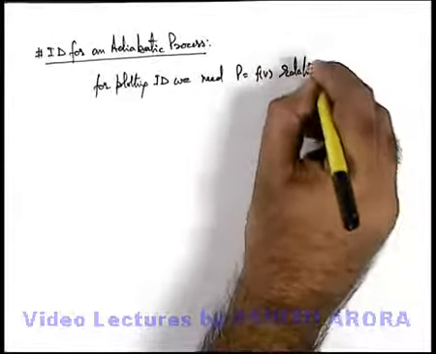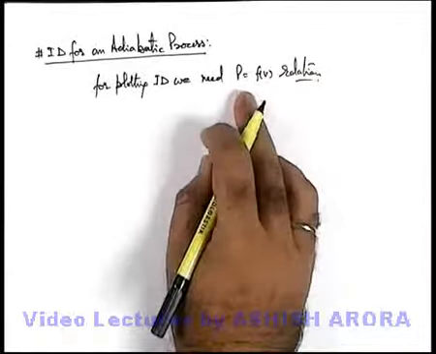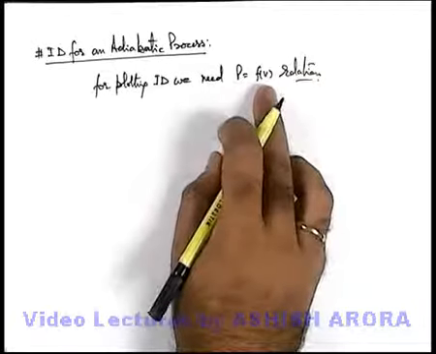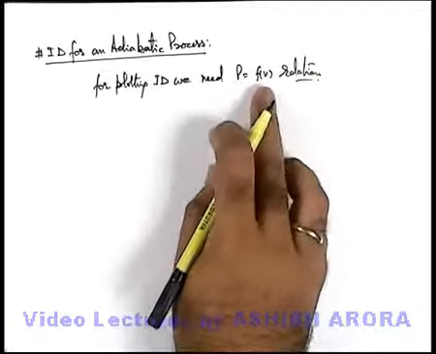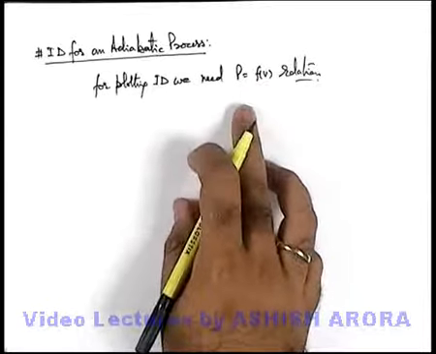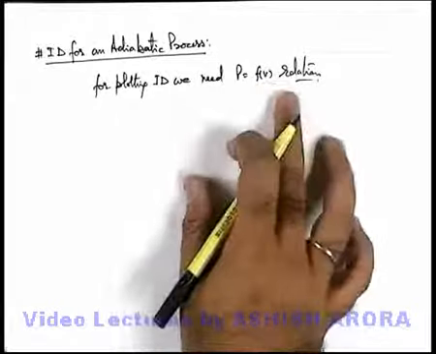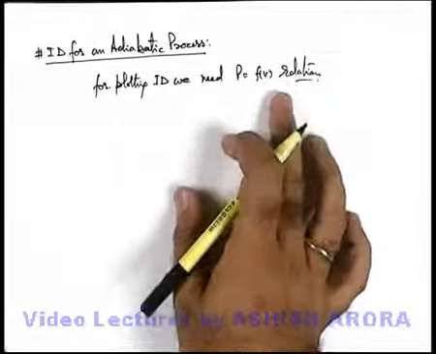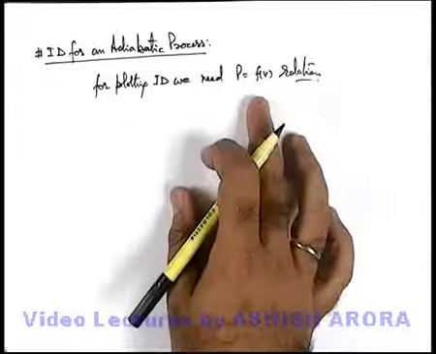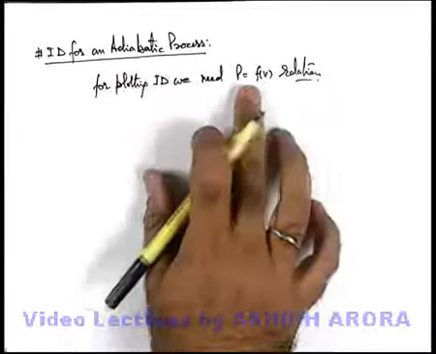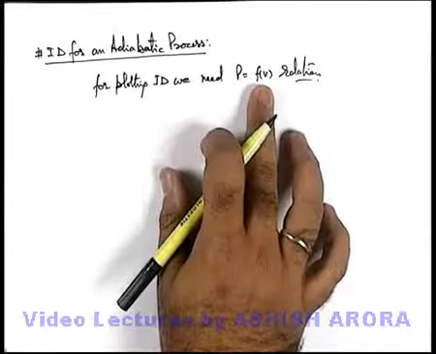Without this relation we cannot plot the curve, because the curve is plotted between pressure and volume axes. Unlike the isochoric, isobaric and isothermal processes, where the P equals f of V relation was defined under the process itself, here we cannot directly get the process equation, we need to derive it.